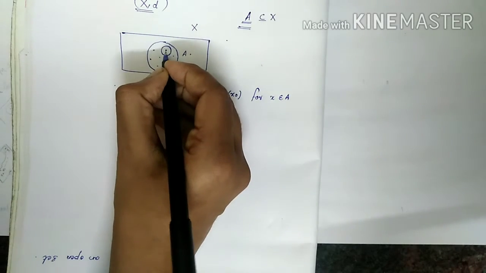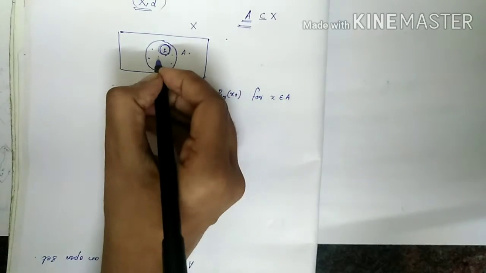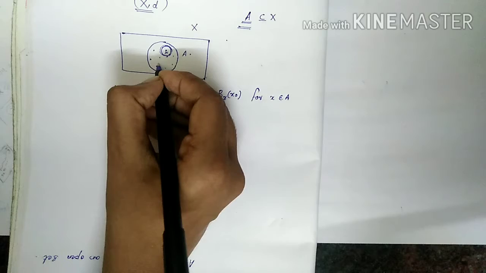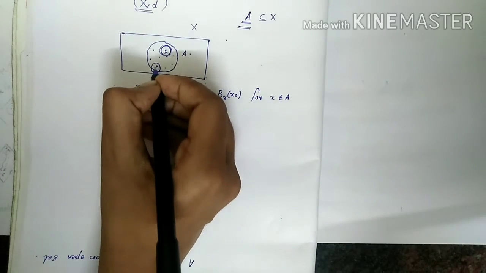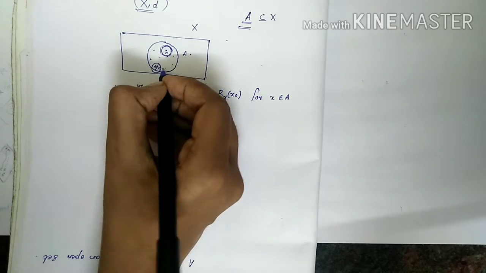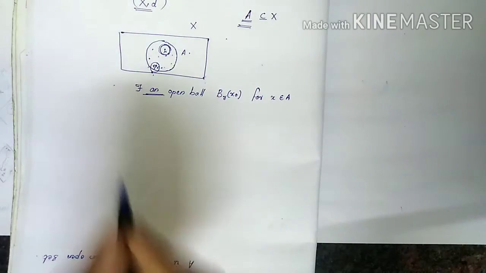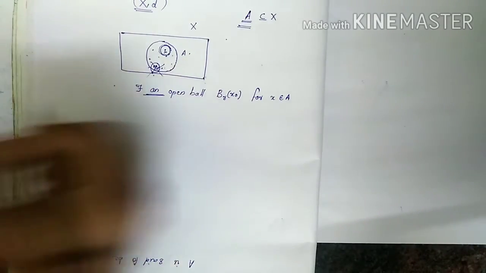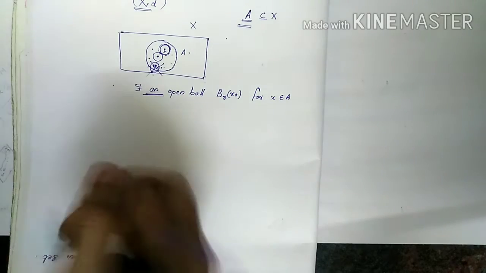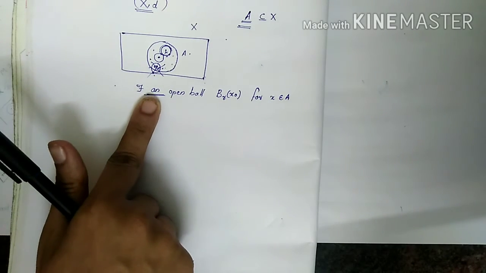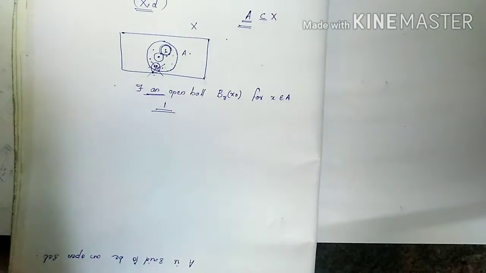If I am considering this as x, we can construct an open ball here. Or we cannot consider an open ball here like this. Because why? Suppose this is r and this is x0. The distance between this point and this point is greater than r, so we cannot construct such an open ball. But here we can construct an open ball. The only thing is that there exists an open ball. It can be 1 or 2 or 3 etc., but 1 is a must.